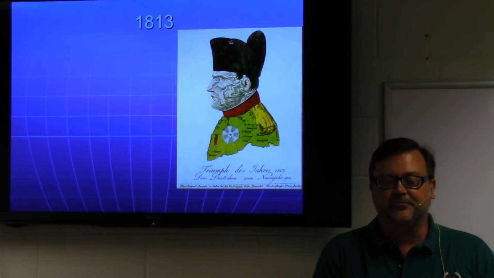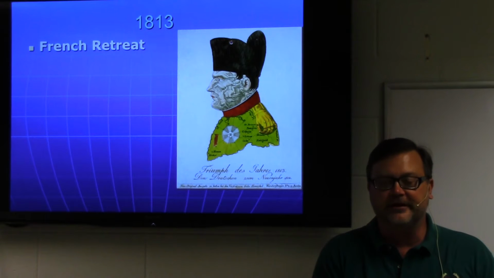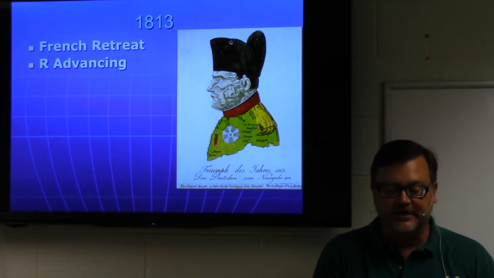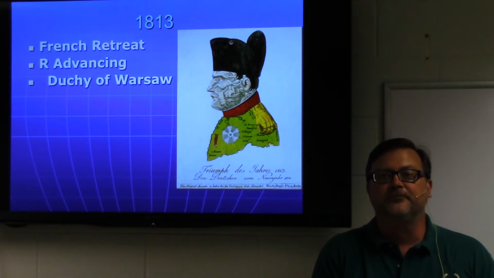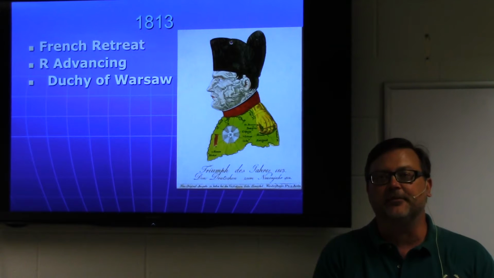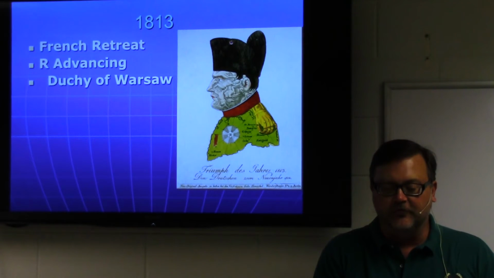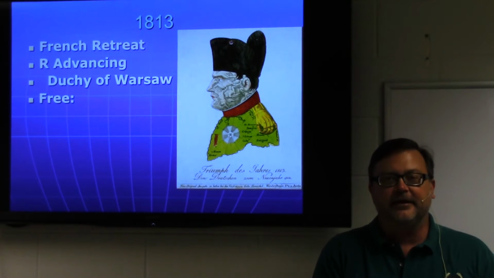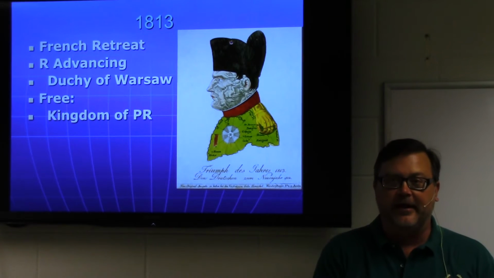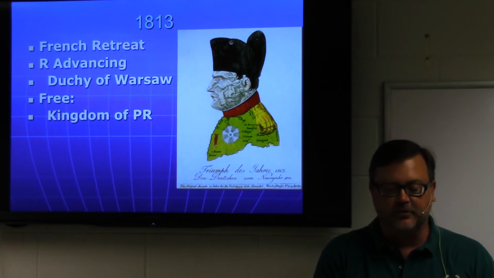So as we enter into the spring of 1813, the French are still retreating into the German states. The Russians are advancing out of Russia now into the Duchy of Warsaw. The poor Poles are caught in the midst of this. Napoleon had reset them on the map, and now they're going to be ruled over by the Russians. And as the French retreat, this frees up the Kingdom of Prussia, which is now out of French control, and they will join the Sixth Coalition.